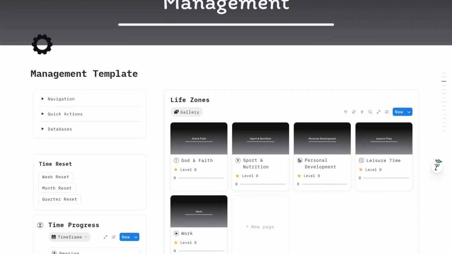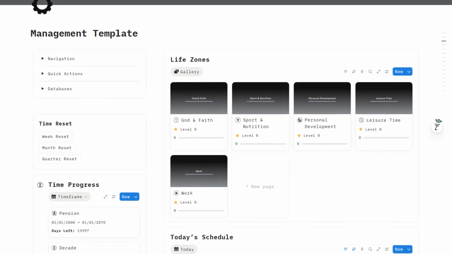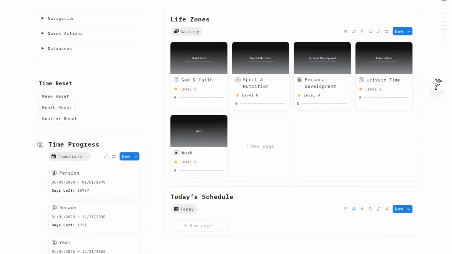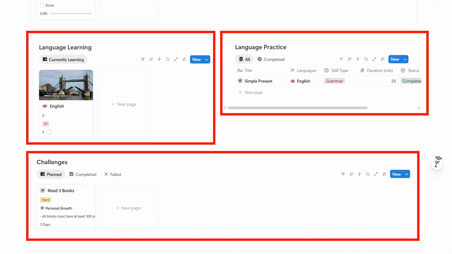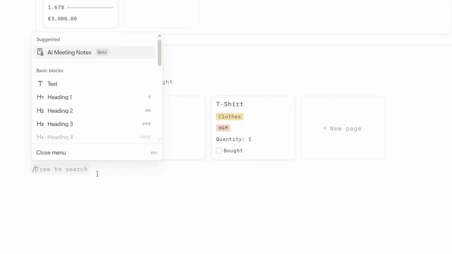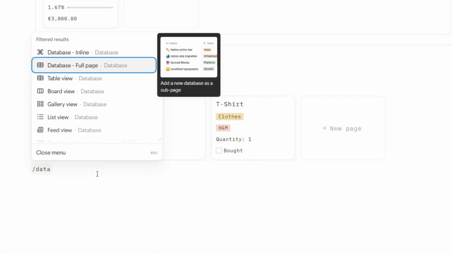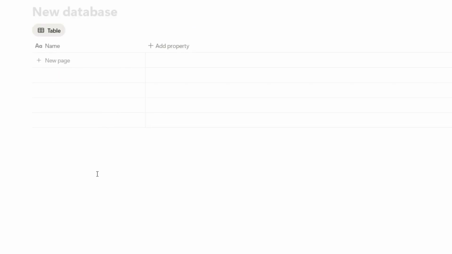Now that you've seen all life zones, let's talk about one of the most powerful aspects of this system: customization. The Notion Life Planner is not a rigid system. Every part of this template can be modified to match your personal workflow. For example, you can easily add your own databases. This allows you to expand the system with new tools that fit your lifestyle.